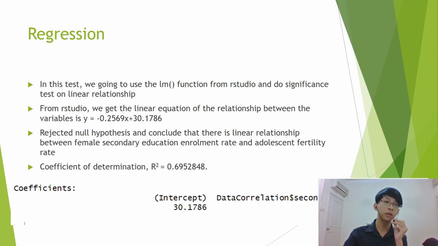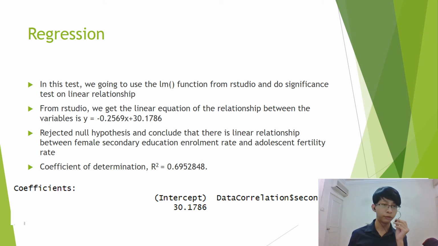And next, we're going to do the regression test. In this test, we're going to use the lm function from RStudio and do a significance test on the linear relationship. From RStudio, we get the linear equation of the relation between the variables: y equals negative 0.2569x plus 30.1786.